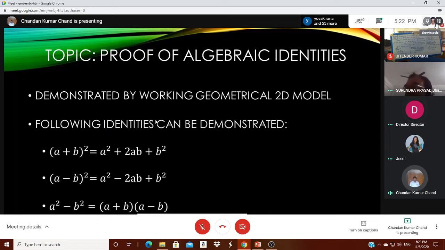The following identities can be demonstrated. (a plus b) whole square, as you all know, is a square plus 2ab plus b square. (a minus b) whole square is equal to a square minus 2ab plus b square. a square minus b square is equal to (a plus b) into (a minus b). (x plus a) into (x plus b) is equal to x square plus (a plus b) x plus ab, and several more. But here I am going to choose only one identity and show how to teach it using a mathematical model. Very simple model: (a plus b) whole square is equal to a square plus 2ab plus b square.